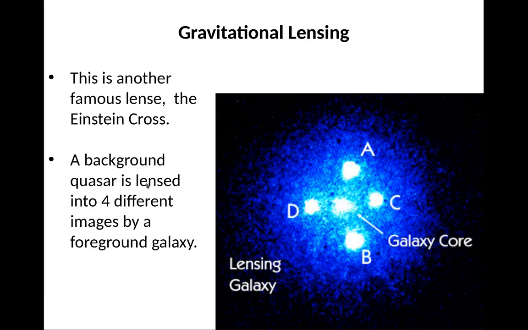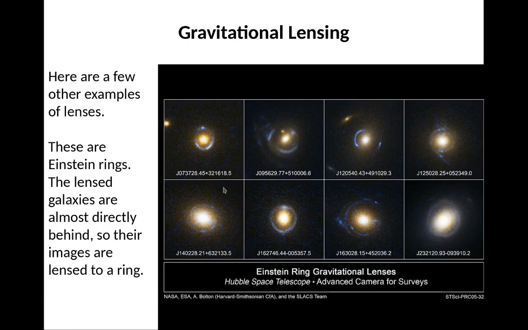Here's another famous lens, known as the Einstein Cross. Basically, this is a background quasar being lensed by a galaxy here, so you have 4 different images of the same quasar. Here are a few other examples of galactic gravitational lenses. A few of them are actually really nearly perfect. These are the Einstein rings. The lensed galaxies are almost directly behind the lens galaxies, and so they appear as almost a perfect ring in the sky.